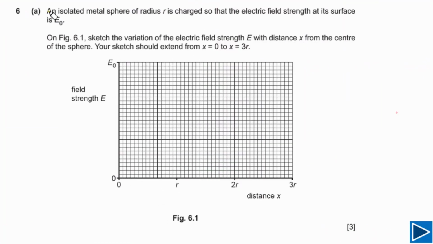For part A, it is given to us an isolated metal sphere of radius r and electric field at its surface is given, that is E naught. This sphere is charged and electric field at its surface is E naught. For this question on figure 6.1, we need to sketch the variation of electric field E against distance x from the center of the sphere. We need to sketch from x is equal to 0 to x is equal to 3r.